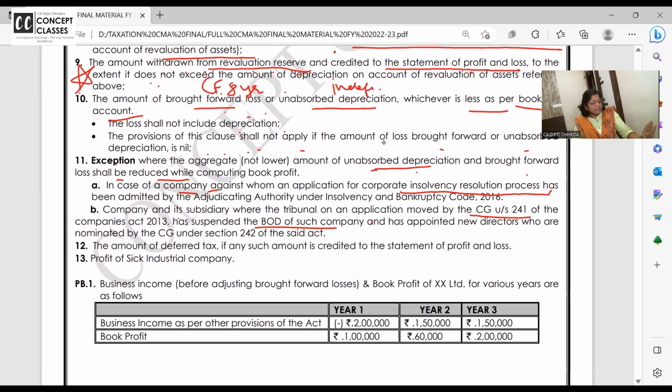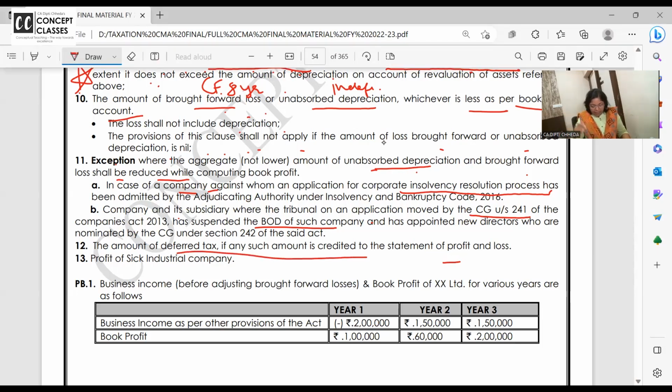In that case, okay, when the company is becoming insolvent, or the central government has taken over, then both are allowed to be deducted. Brought forward losses also, unabsorbed depreciation also. Clear? An amount of deferred tax if credited, minus if added.